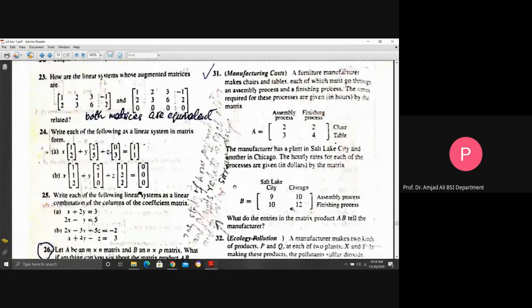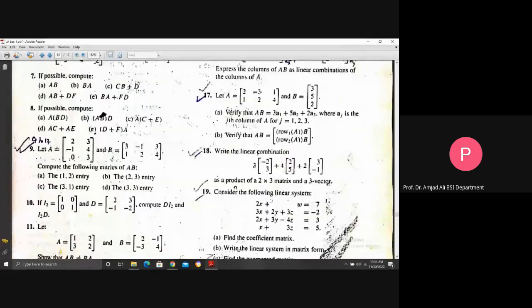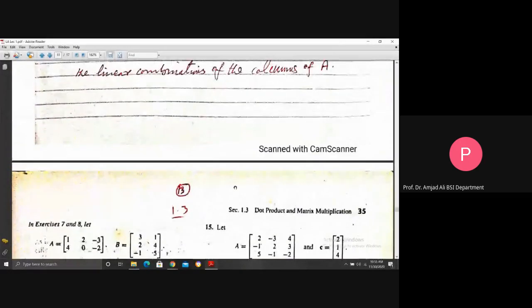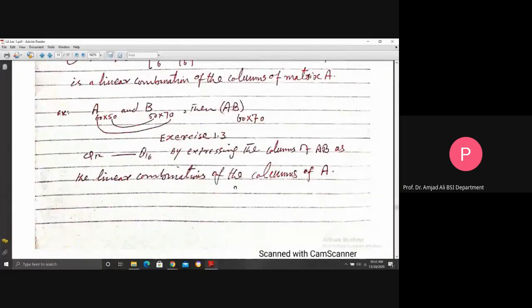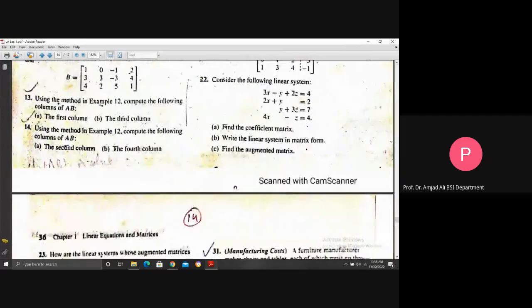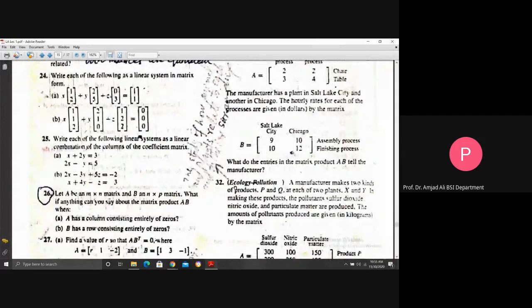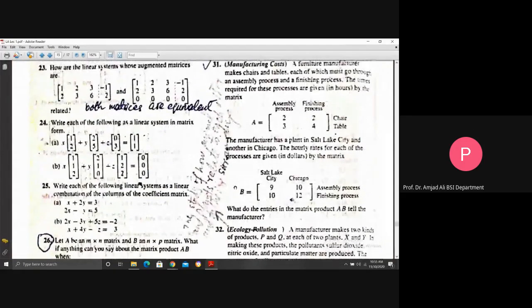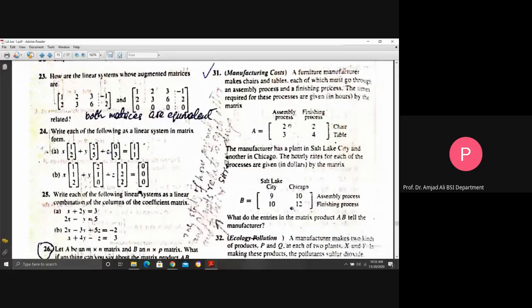And here from question 31 to question 35, also I think I mentioned other questions. Okay, this will be given in the next page. You see, this is question 31, manufacturing cost.